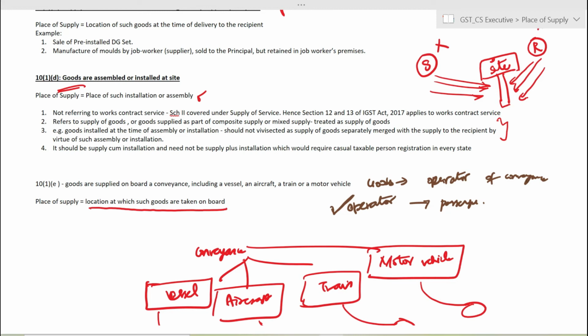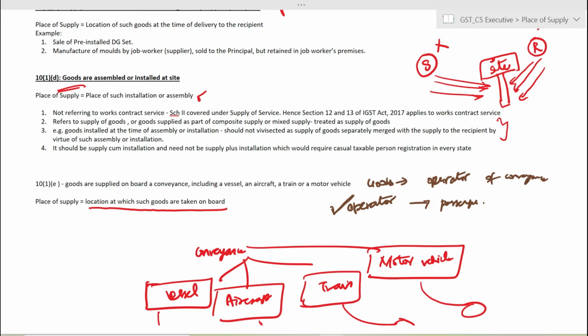But food being supplied on an aircraft is not covered under this provision for the reason that it is treated as a composite supply and it is being clubbed as an ancillary service to the passenger transportation service. So it is generally not covered. But if you read the notification that has notified the rate for services, the food supplied in the aircraft is taxed at 5%, the rate at which restaurant services are taxed.